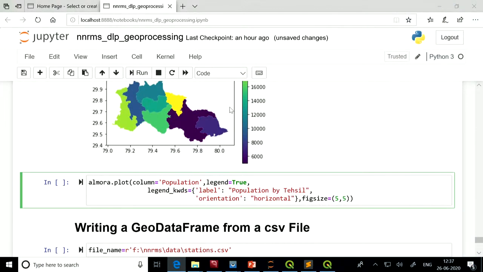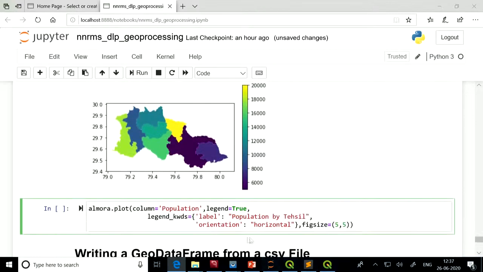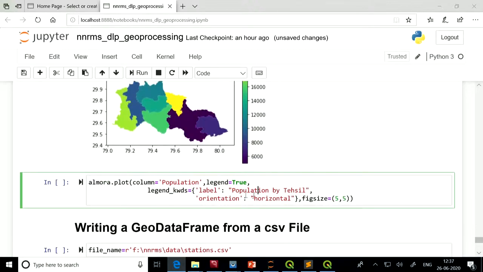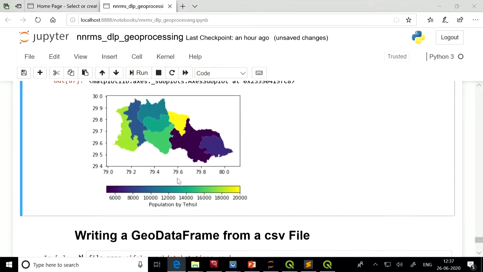Similarly, suppose you want to change the orientation of this color legend. Then we can pass another argument, legend keywords. There you need to pass the argument label, whatever label you want, because there is no label attached to this. Then you can pass label equal to population by tehsil and orientation horizontal. Now this will appear horizontally. Here you can see that the color bar is now in horizontal position. This way we can visualize our vector data.